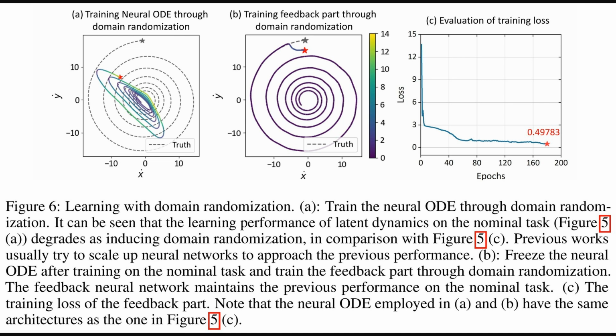Alright, Figure 6 then explores how they train their system using domain randomization. That's basically training with lots of varied simulated conditions. Panel A shows that if you train the base neural ODE itself with domain randomization, its performance on the original task actually degrades. So their better approach is in Panel B. Train the base ODE normally, freeze it, then train just the feedback part with domain randomization. Panel C shows this feedback training loss.